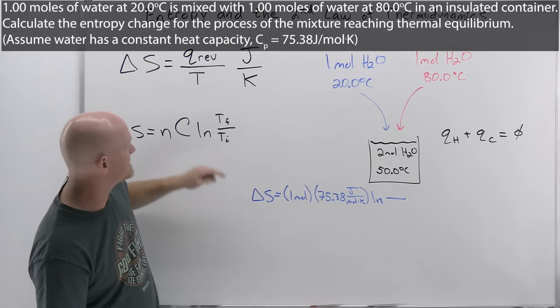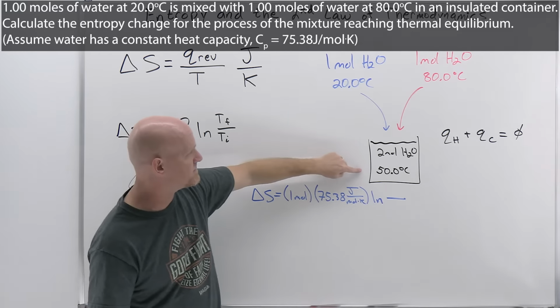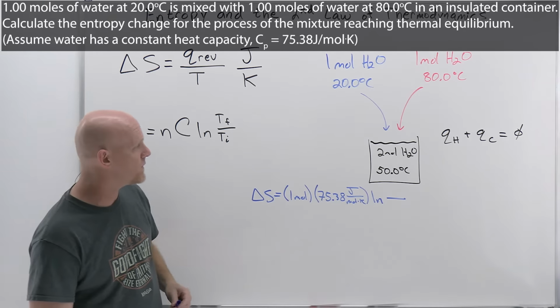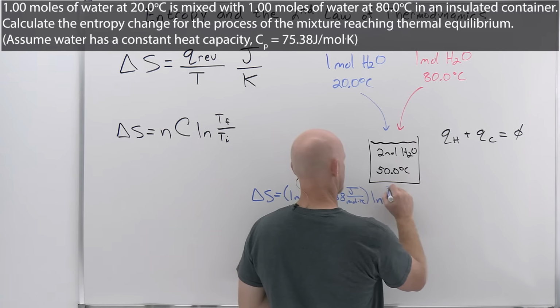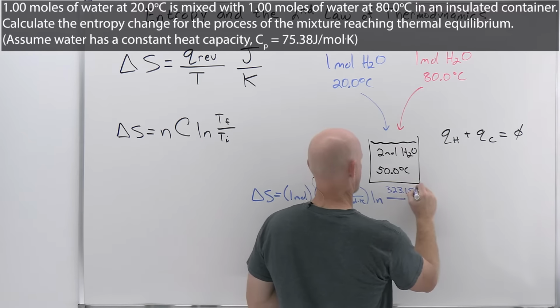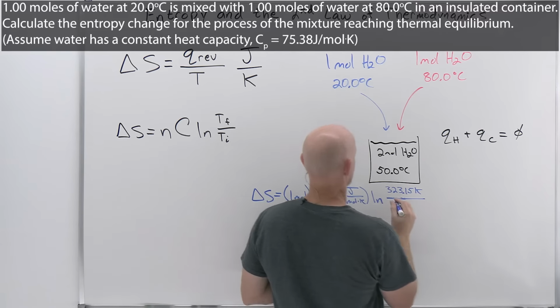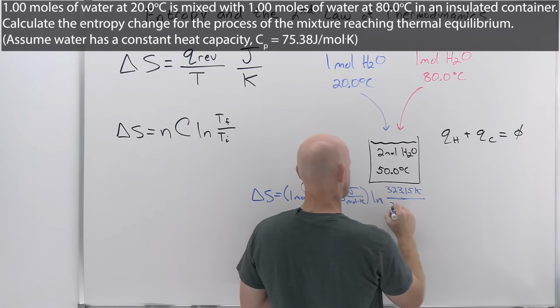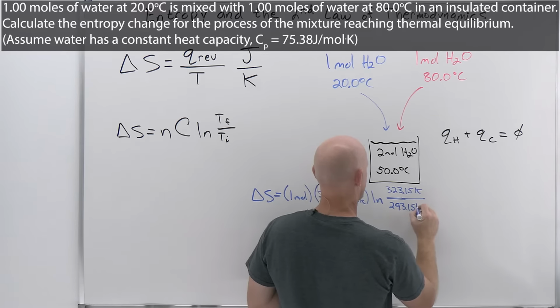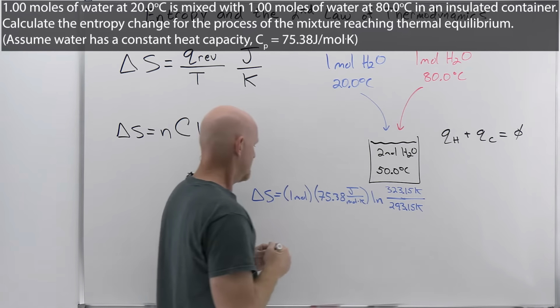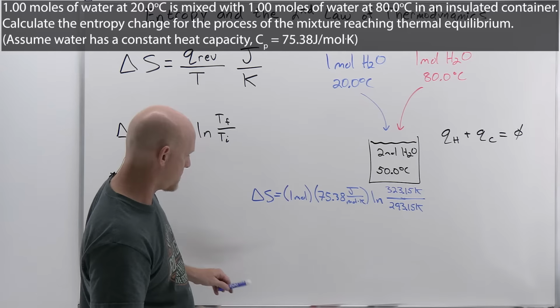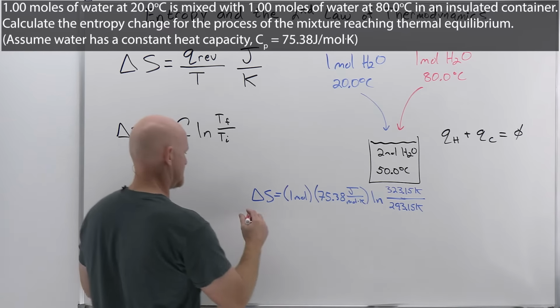So in this case, T final over T initial, so 50 plus 273.15 is going to get us 323.15 Kelvin, all over 20 degrees Celsius, so 293.15 Kelvin.